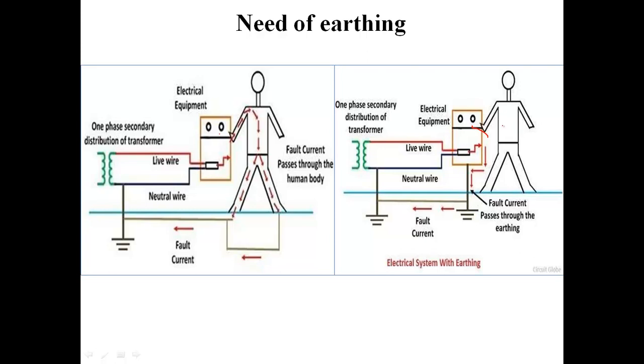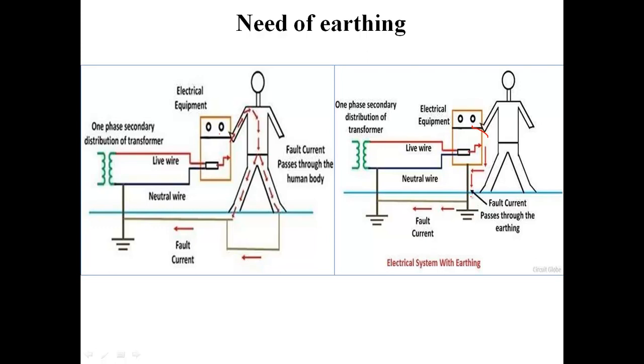So here we can say that the human being will be safe, as it was not in the case of the first condition. So students, what is protecting this human being? Simply a low resistance wire. So students, this wire is nothing but the earth wire or ground wire. And the process of connecting the non-current carrying or outer metallic part of an equipment to the ground with the help of a low resistance wire is known as earthing.